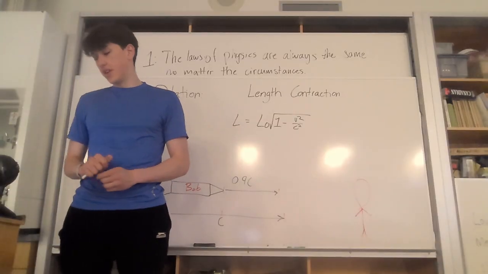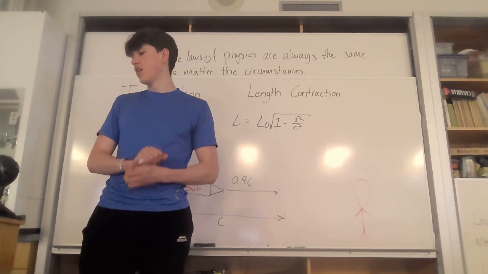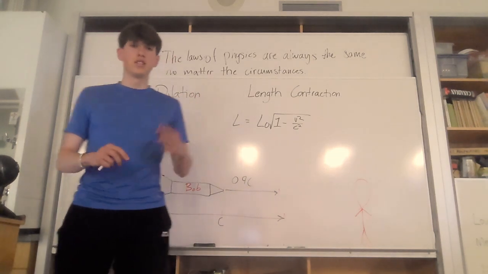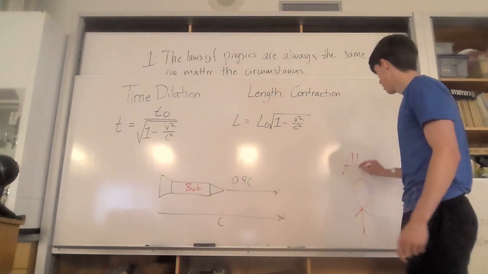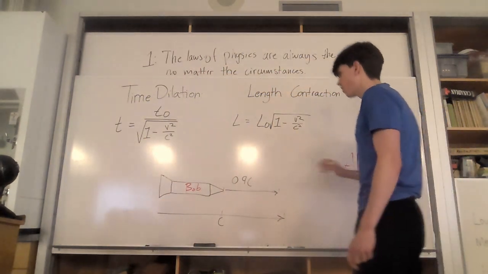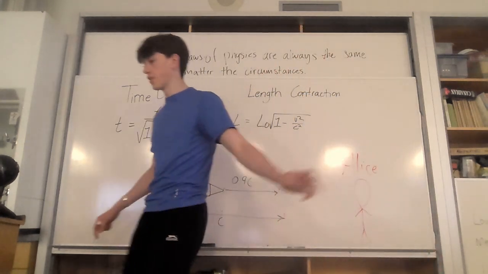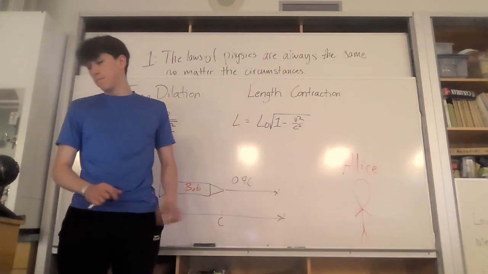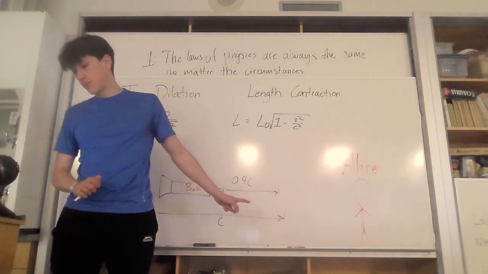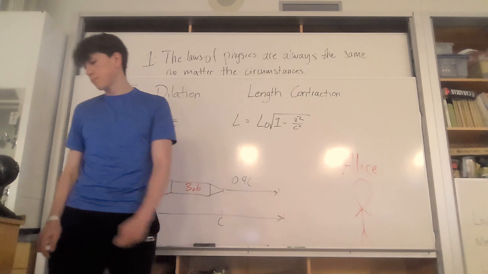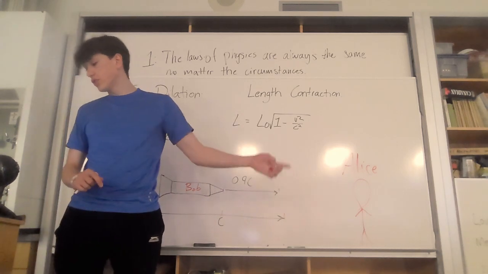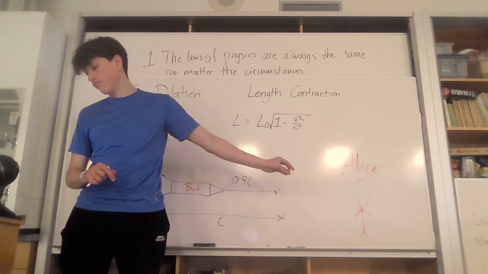Let's explore this through a hypothetical scenario involving two twins. We're going to change this person, and they're going to be Alice. And the person on the rocket ship is going to stay as Bob, and they're twins. Bob embarks on this journey aboard his spacecraft, traveling at 90% the speed of light, while Alice remains stationary on Earth.